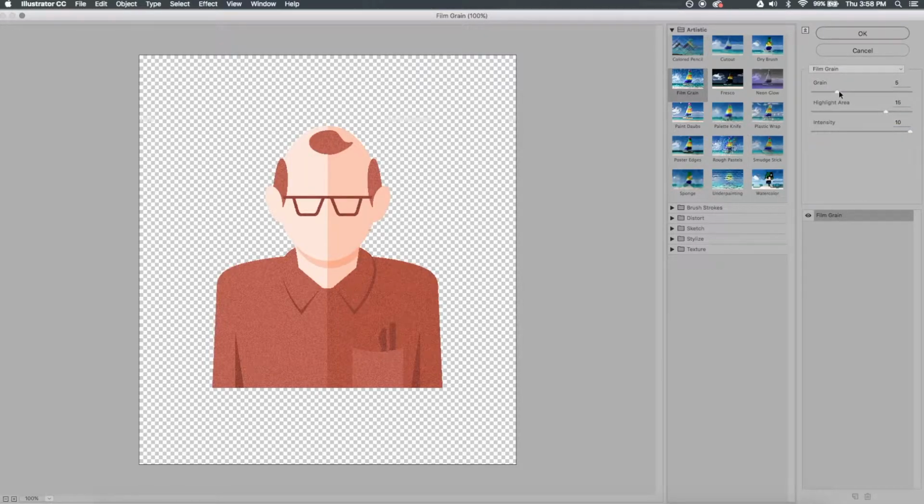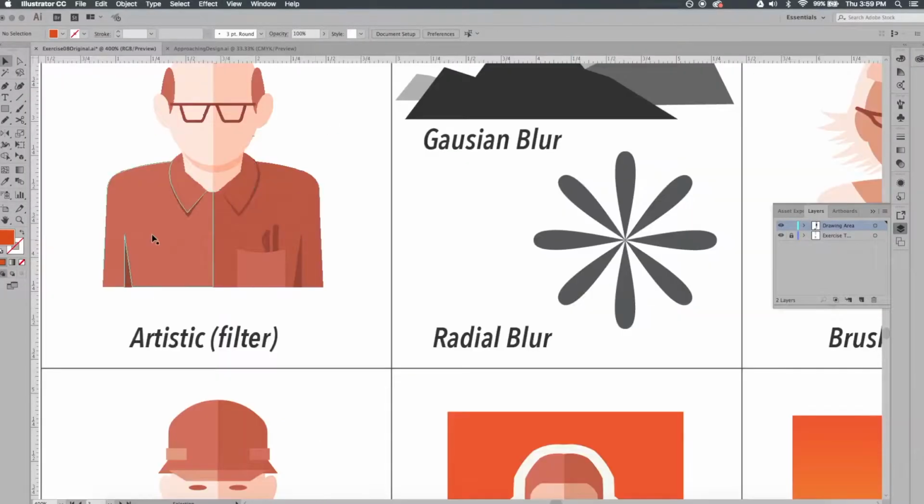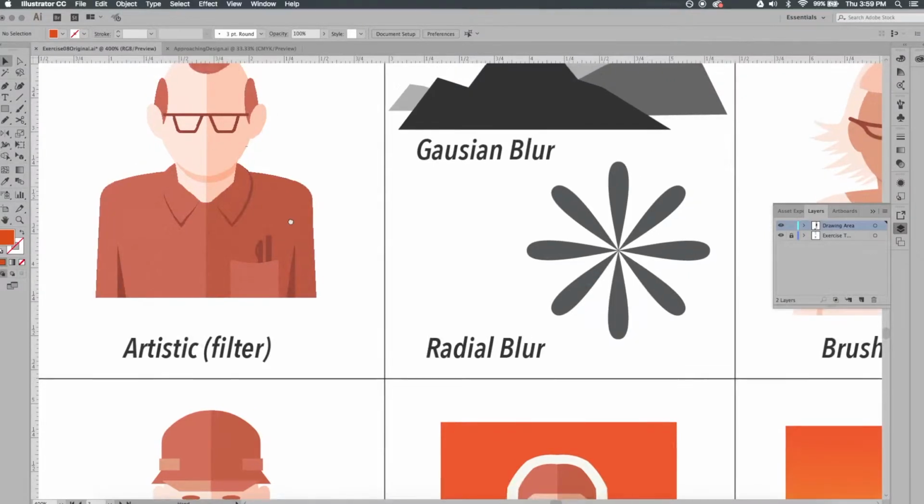I'm going to go ahead and choose the film grain, and I'll get something a little more subtle, and I'll click OK. Alright, and if we zoom in, hey, we can see it pixelated all of the inside of that vector path. Alright, let's move on to the next one.